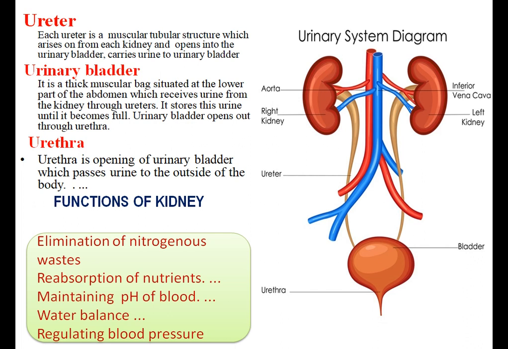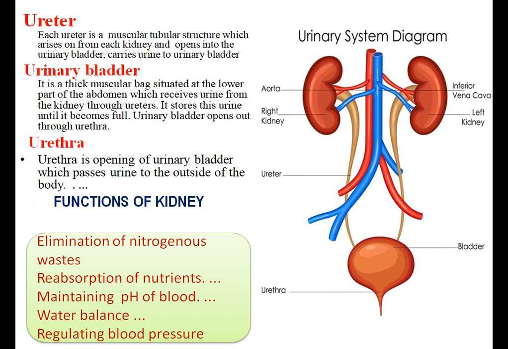And it also removes excess water from the body, that is it helps in osmoregulation also. So you can note down removing excess water from the body and nitrogenous waste from blood in the form of urine. Then reabsorption of nutrients.